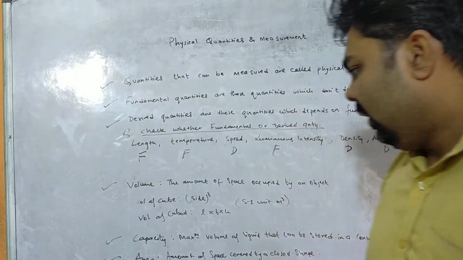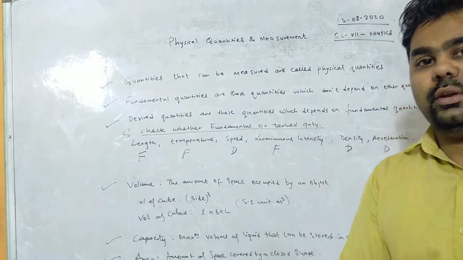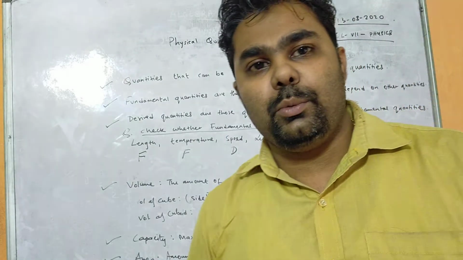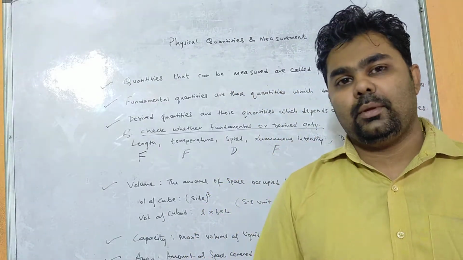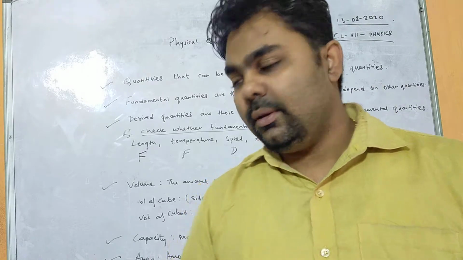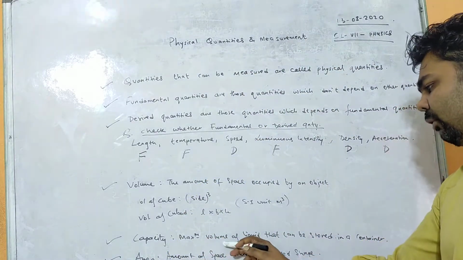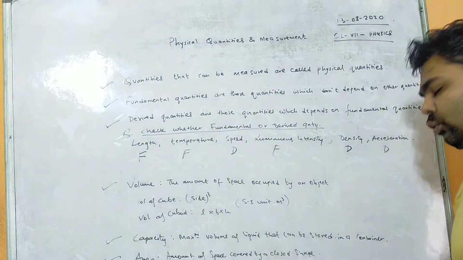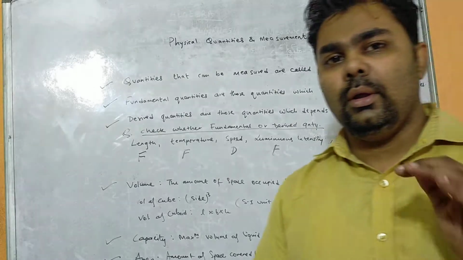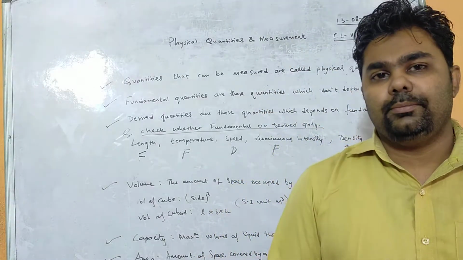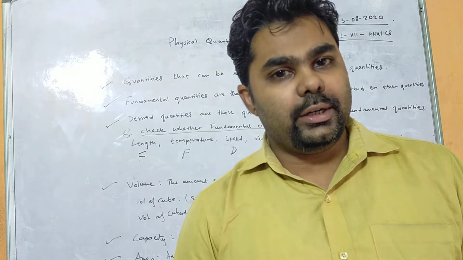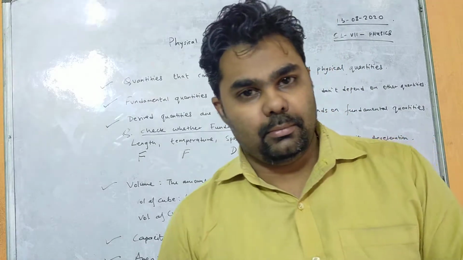Next, there was a question in your book: what is the difference between volume and capacity? Capacity means the maximum volume of a liquid that can be stored in a container. Suppose you have two bottles, one of 1 liter and one of 750 milliliter.